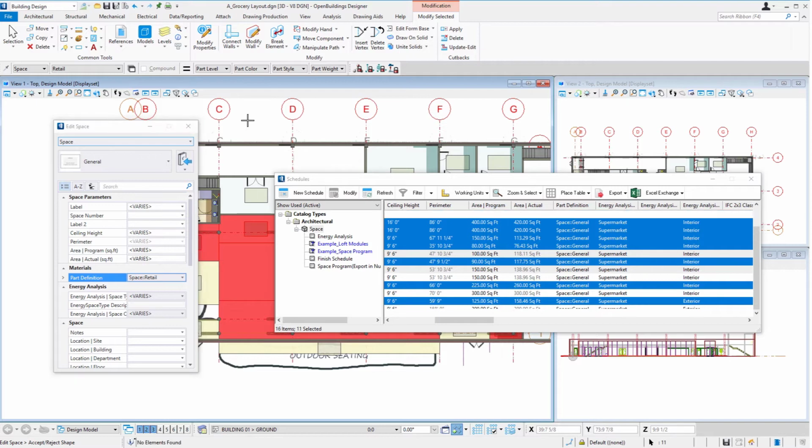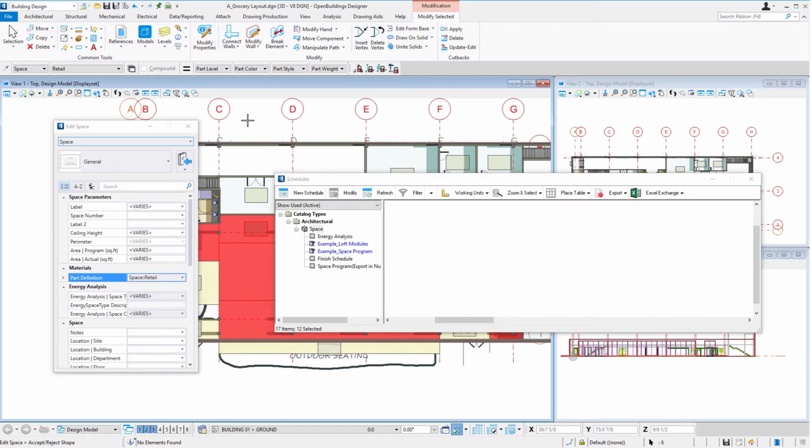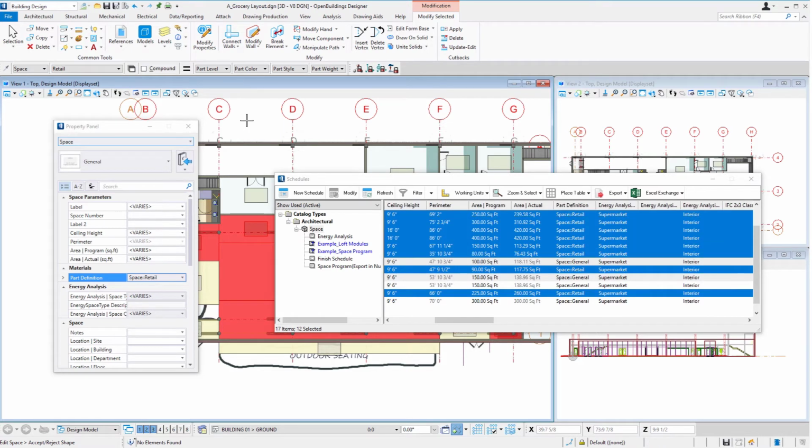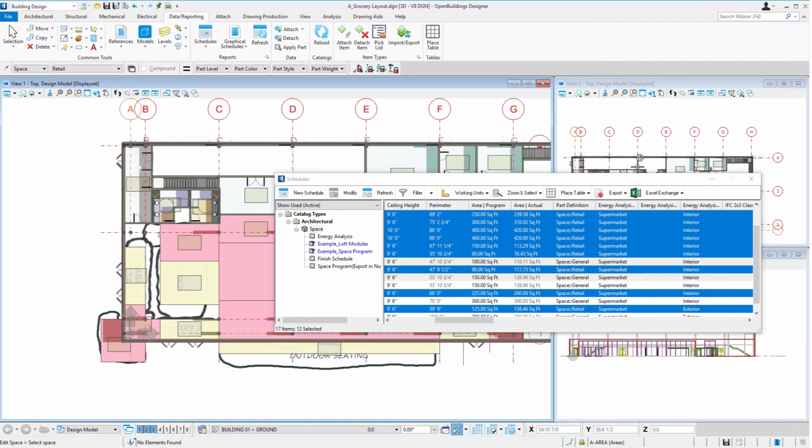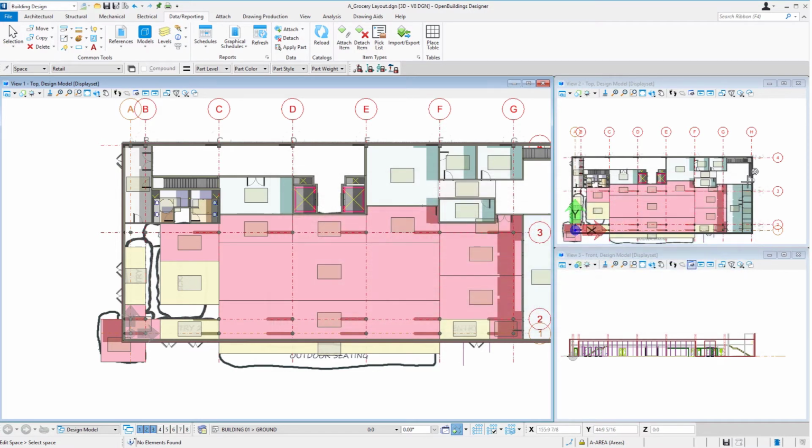and then left click in the view. You'll see the Schedules dialog update. You can see those now have a retail space. Let's go ahead and close the dialog, and you can see that those spaces have been re-symbolized. They have a different color because they have a different part definition.